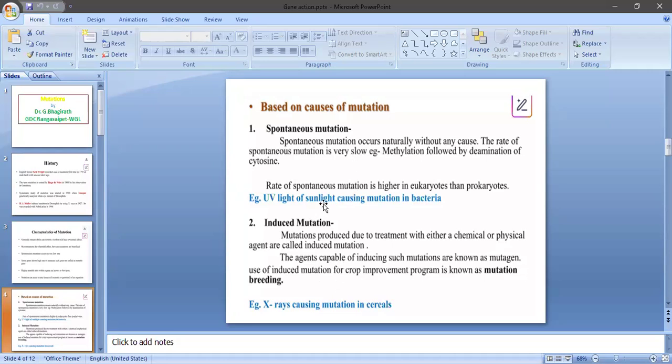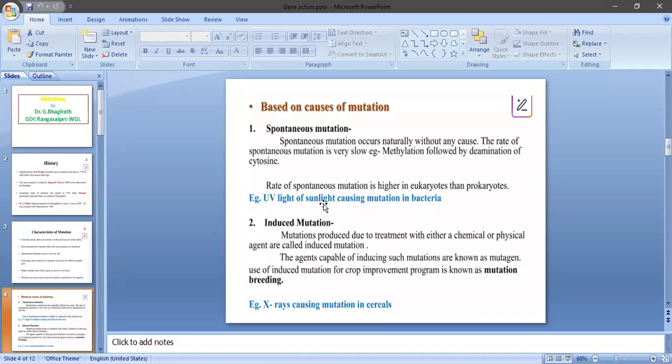For example, a bacteria or a plant exposed to natural sunlight, which contains a little amount of UV light. Whatever portion or intensity of UV light penetrates into the bacteria cell causes a mutation.